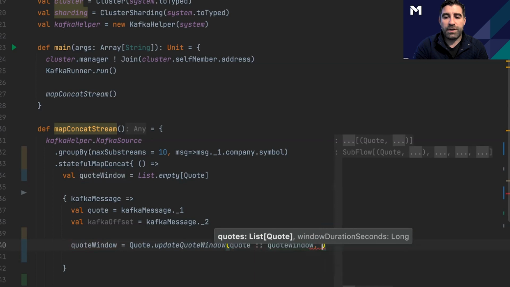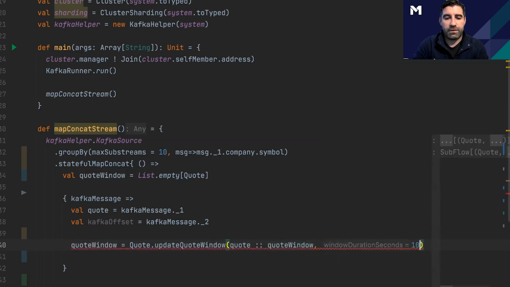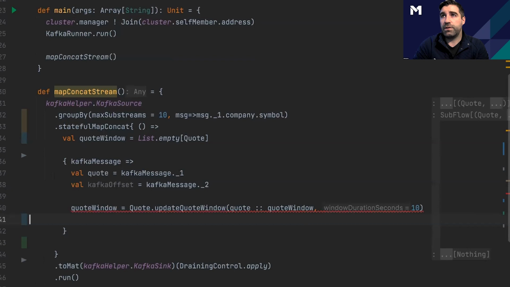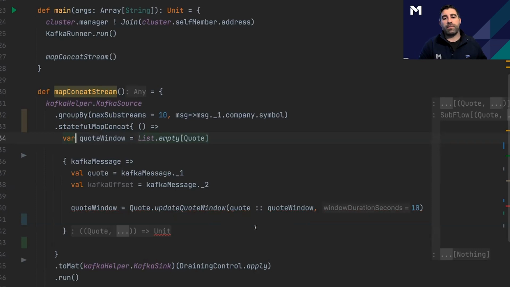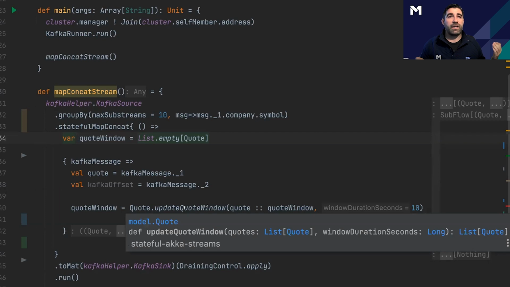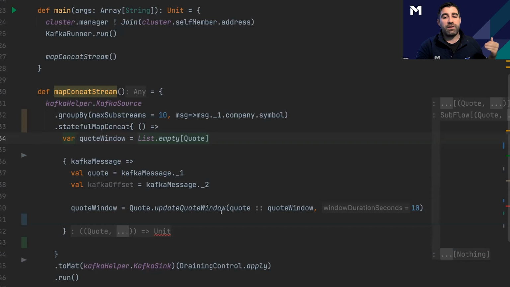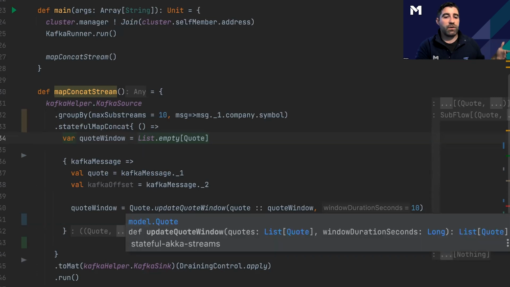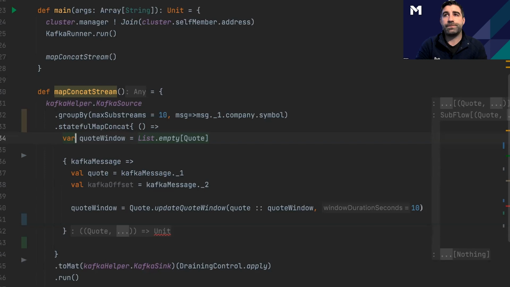And then we're going to use a duration of just 10 seconds for this example. Oh, sorry. This needs to be a var. So now every time a message comes in, we're going to add a new quote to our quote window. And then this update quote window will actually drop anything that is not within our 10-second interval. So that's all that's happening: it's just taking the most recent quote, removing 10 seconds from it, and then dropping anything that's outside of that window.